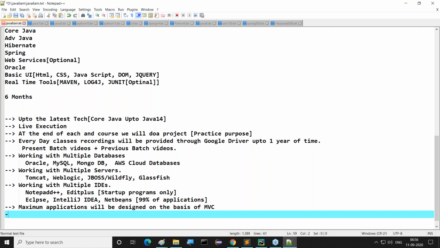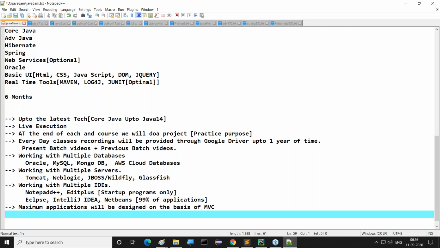Then which level of students have to attend there? Low level too. That means we are going to bring you right from 0 level to 100%. So we will start our technologies right from 0 level. 0 level in the sense, not even 0 level, maybe minus 100 level onwards, we are going to deliver the content. So at the end of the classes, you should be in a position to teach Java to somebody else. Once you're in a position to teach Java to somebody else, learning Java is nothing.